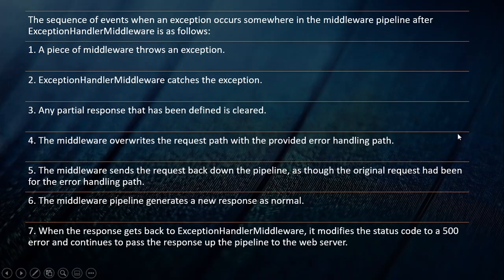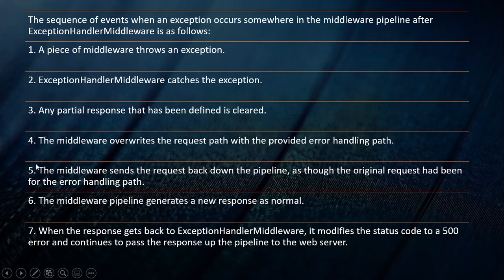Okay, next thing, the sequence of events when an exception occurs somewhere in the middleware pipeline after the exception handler middleware is as follows. A piece of middleware throws an exception. Now we have seen that in the endpoint middleware, in the index.cshtml page, we got the exception. The exception handler middleware catches the exception. Any partial response that has been defined is cleared. The middleware overrides the request path with the provided error handling path.